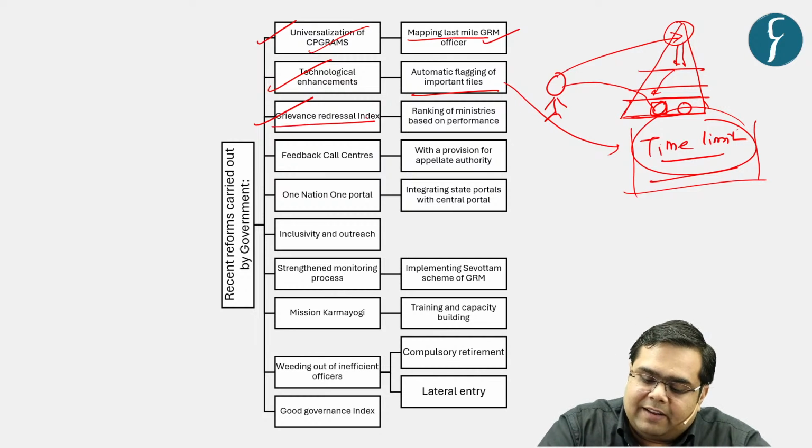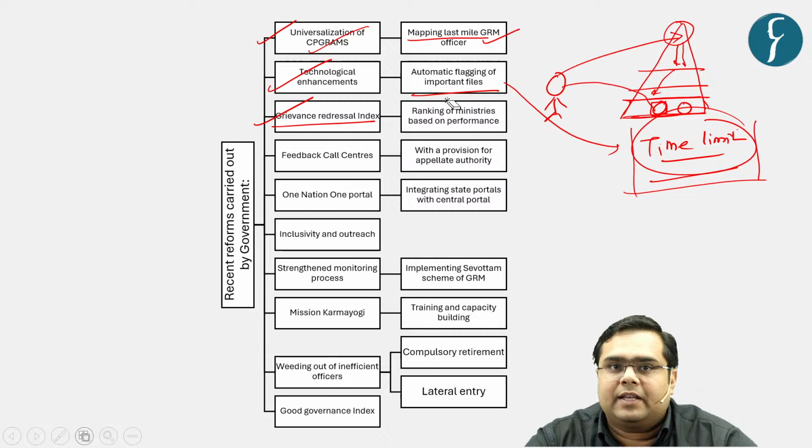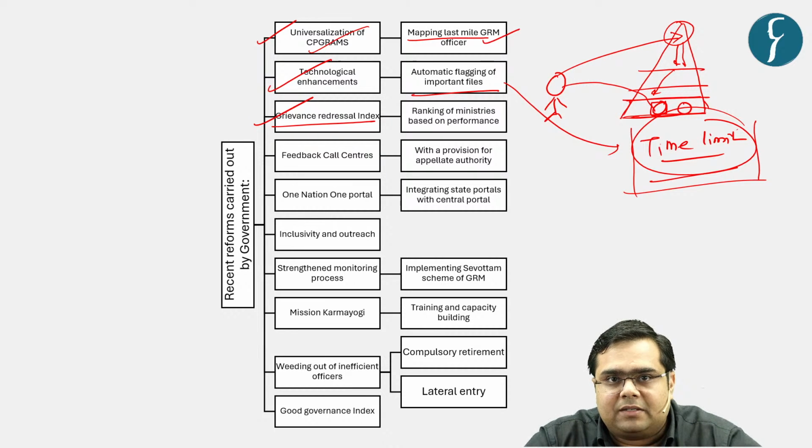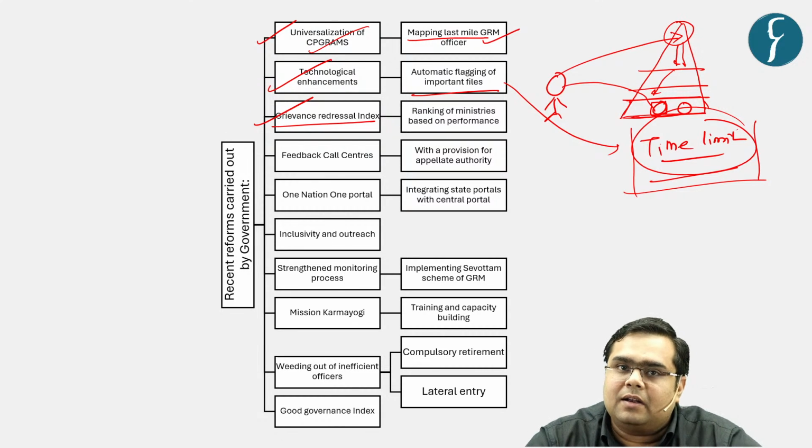Then there is a development of a grievance redressal mechanism, with the help of which the various ministries are ranked based on their performance. Whichever ministries receive more grievances, and if their grievance redressal mechanism is found to be a little bit weak or inefficient, then again resources are allocated and the grievance redressal mechanism is fixed.